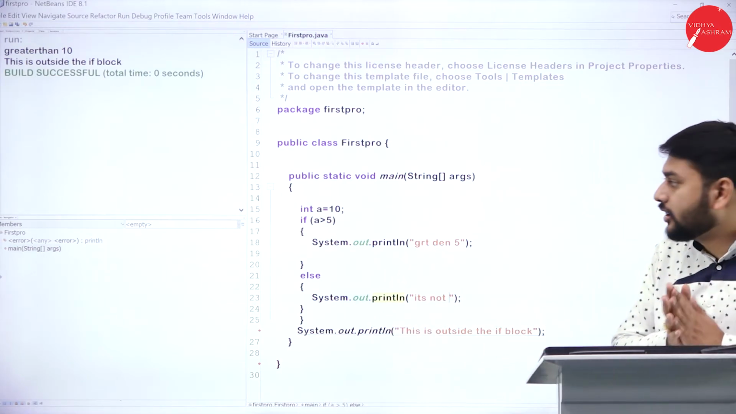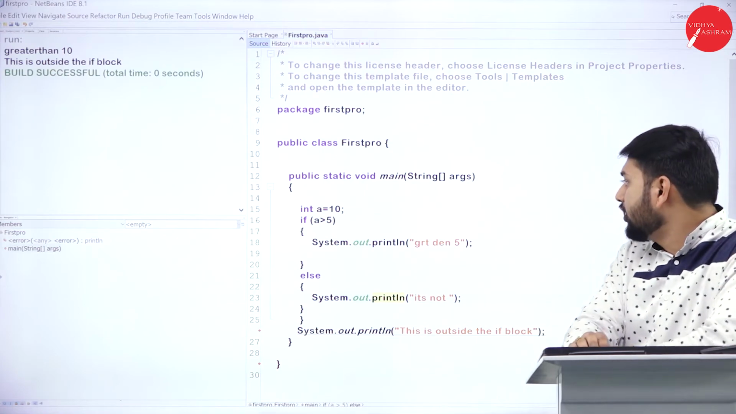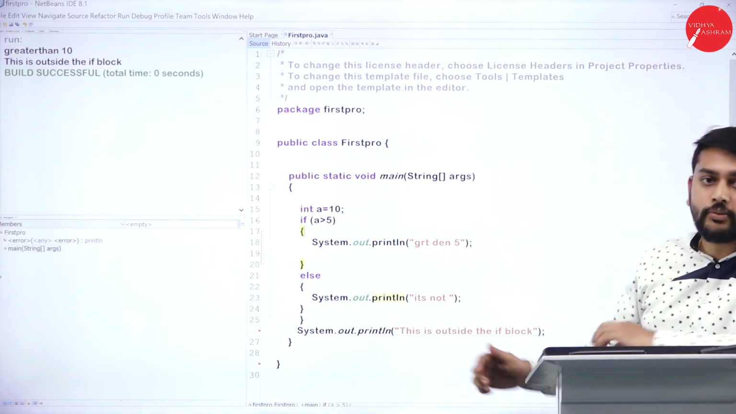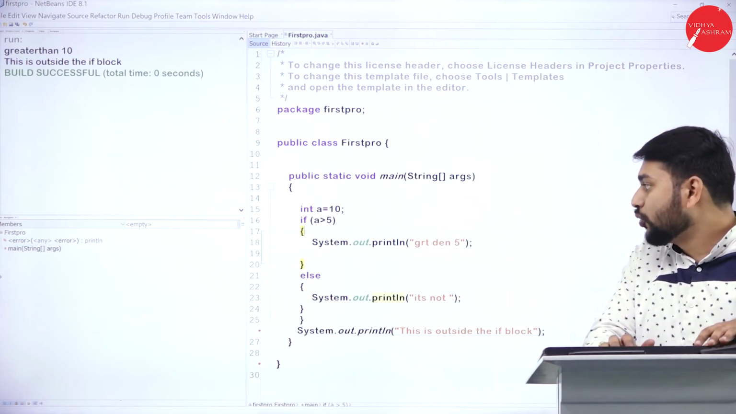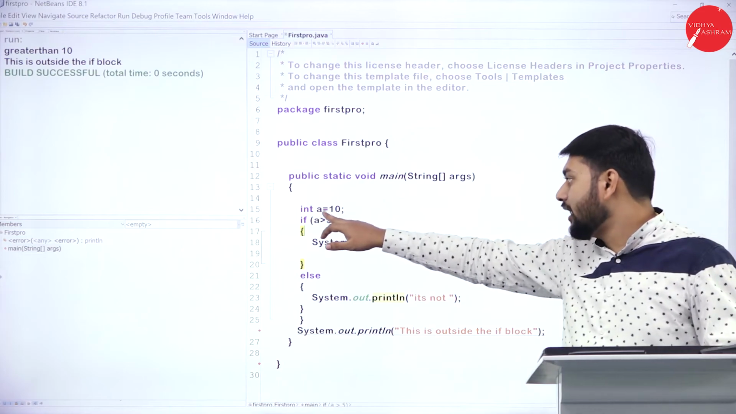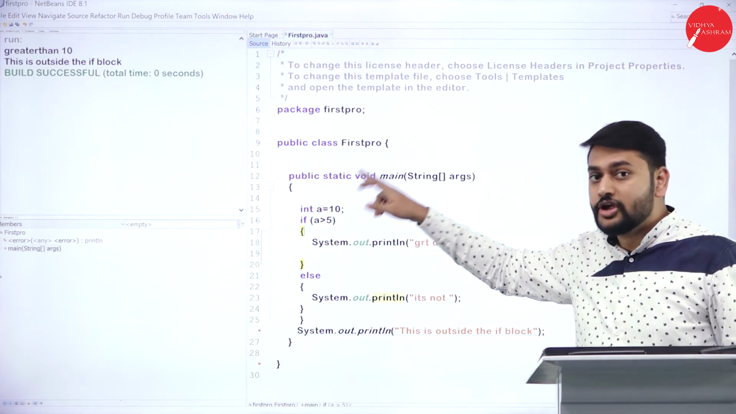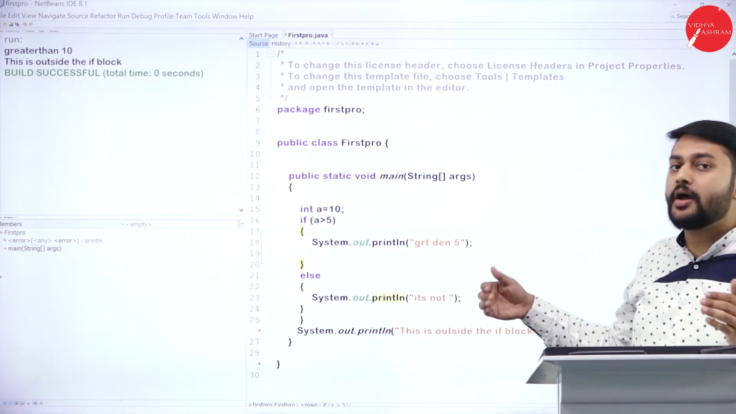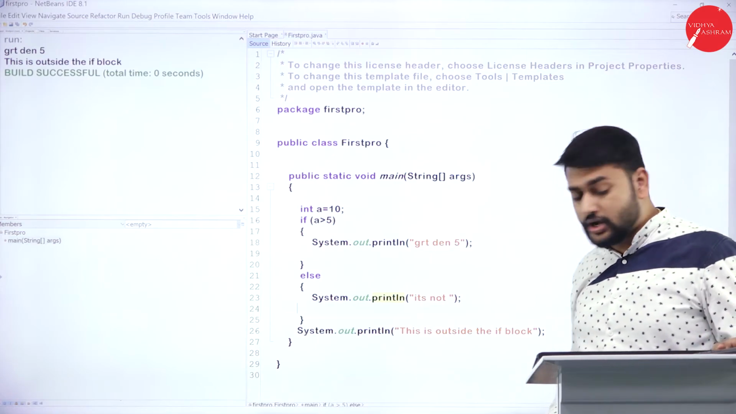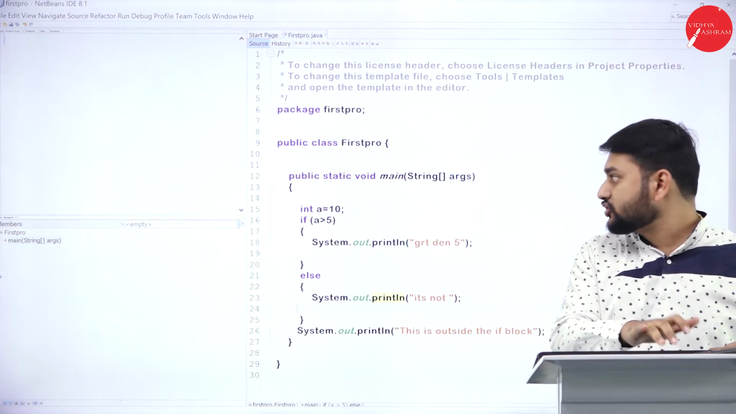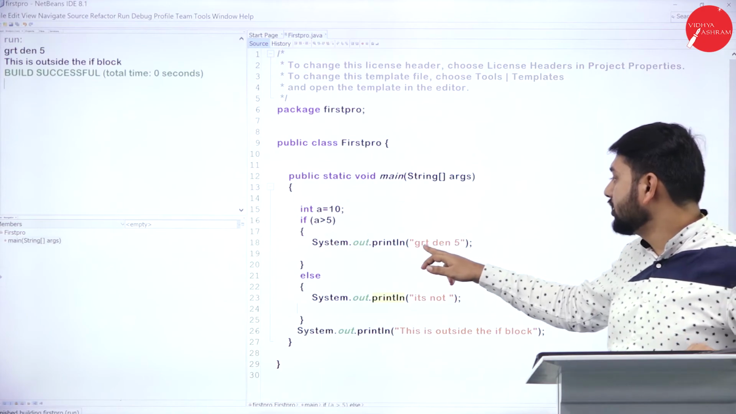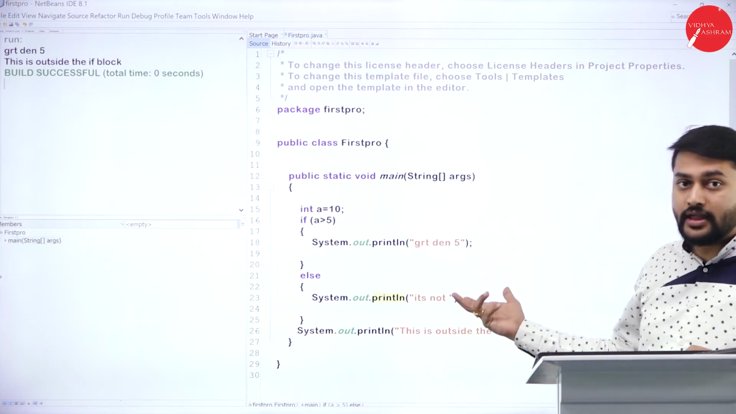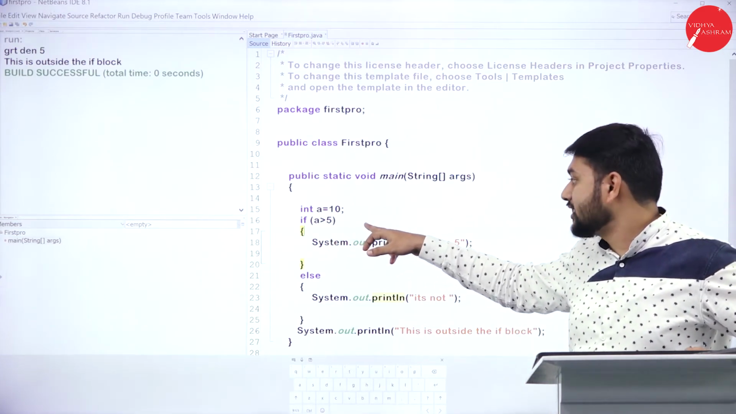You need to understand here. Let me change my a value. Right now it is 10, so let me demonstrate this first and then I will change the a value. If I run this program, what should be my output? Obviously a is 10, so it is greater than 5. It should print "greater than 5", and after that the statement outside the if block. Let me press F6, and here please observe, I get "greater than 5". This block is getting executed because a is greater than 5.